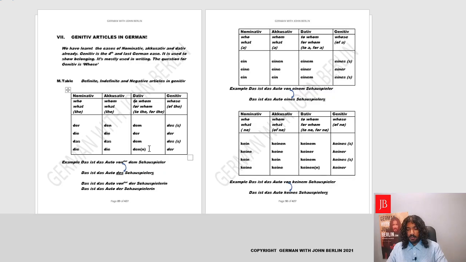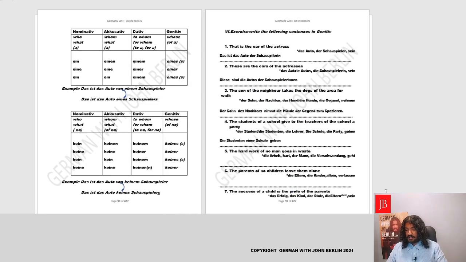We'll go down to plural "den," and we'll write "den." Teachers is Lehrer. We'll make it Lehrern, with an extra N, which belongs to "den." Dative plural. Yes. And it's an ER ending noun, so there's no additional changes. It remains basically the same. We just add an N. Die Studenten einer Schule geben den Lehrern of the school.